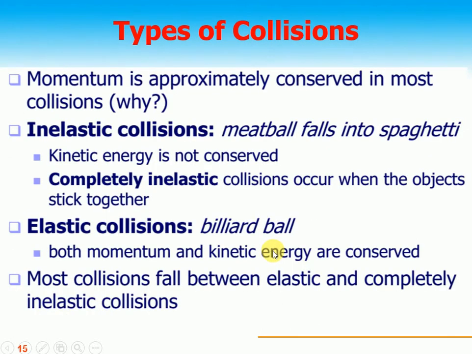Types of collision: there are two types we mostly talk about. One is inelastic collision, like meatballs into spaghetti. Meatballs strike the spaghetti, and kinetic energy is not conserved. A completely inelastic collision occurs when the objects stick together. Whenever the objects stick together, of course, kinetic energy is not conserved.